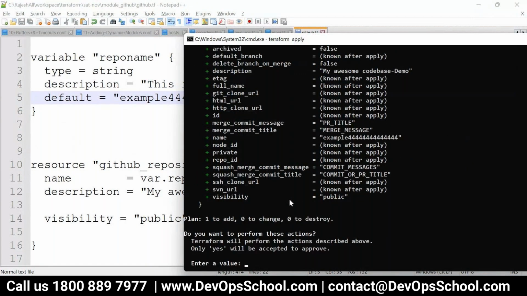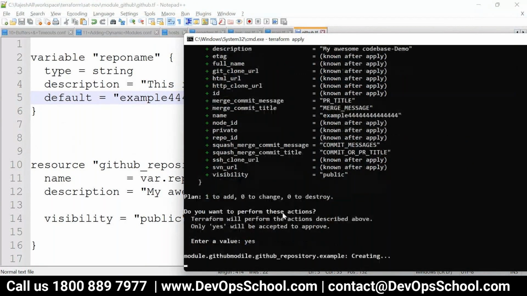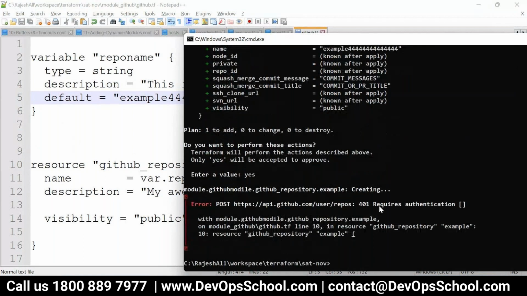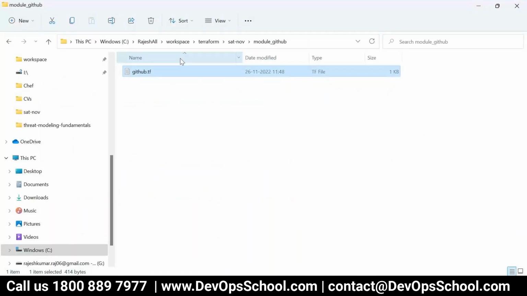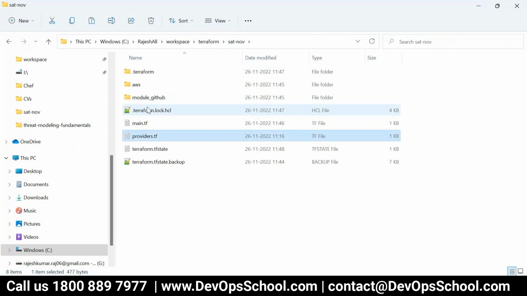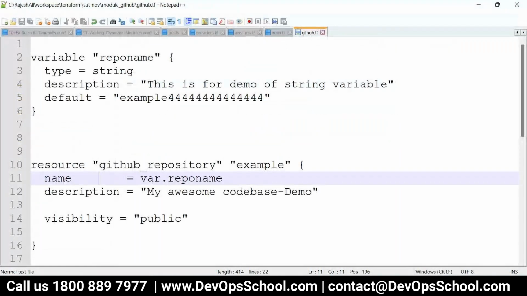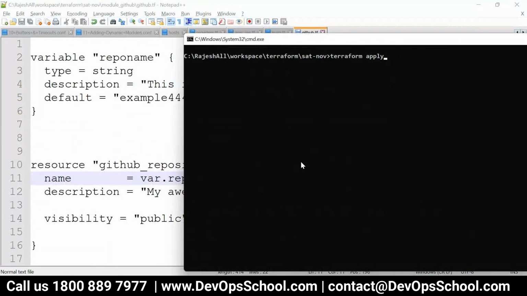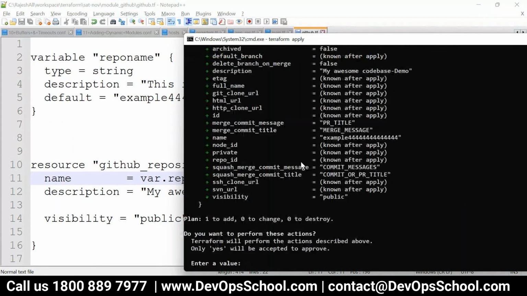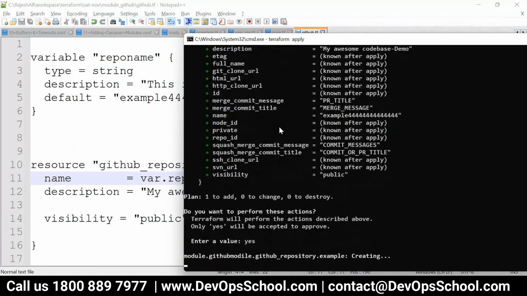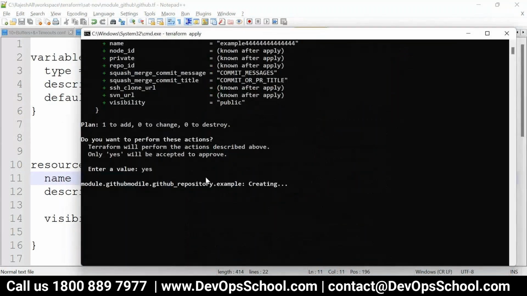Wait a second. Authentication is not set, I guess. Okay, one second. Providers is not picking up from the root module. So copy that providers. Yes. And see, created now. So this is the way you can modularize the program.